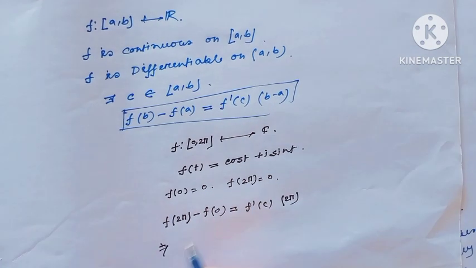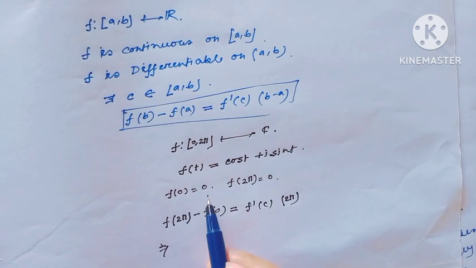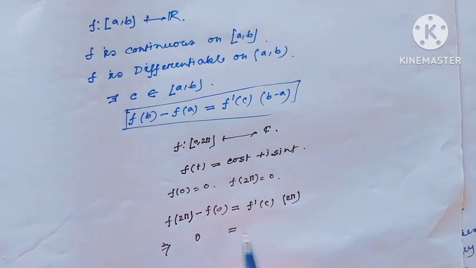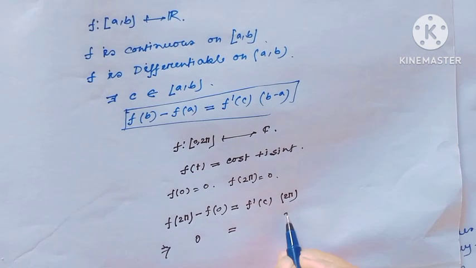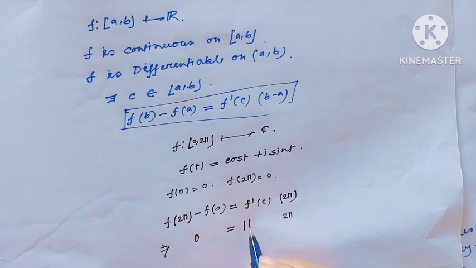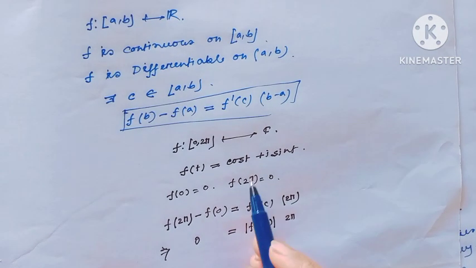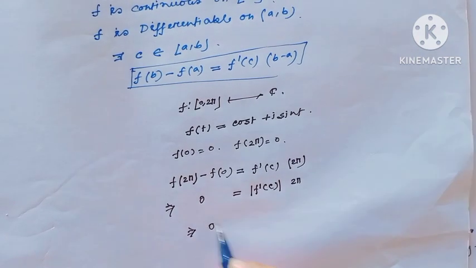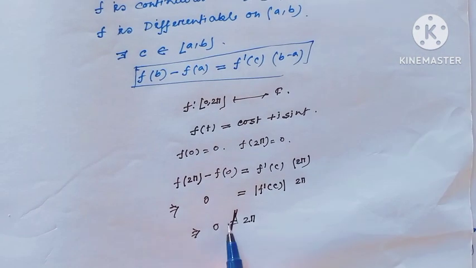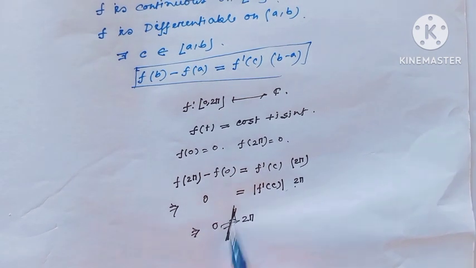And obviously, since f(0) and f(2π) are equal, the left side would be 0, and the right side is 2π, and we all of us know the modulus of f'(c) is always 1. So 0 equals 2π, this is not possible.